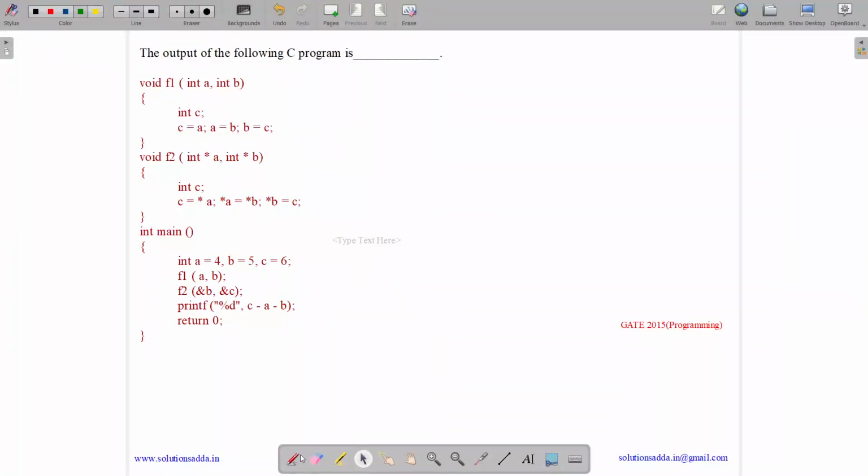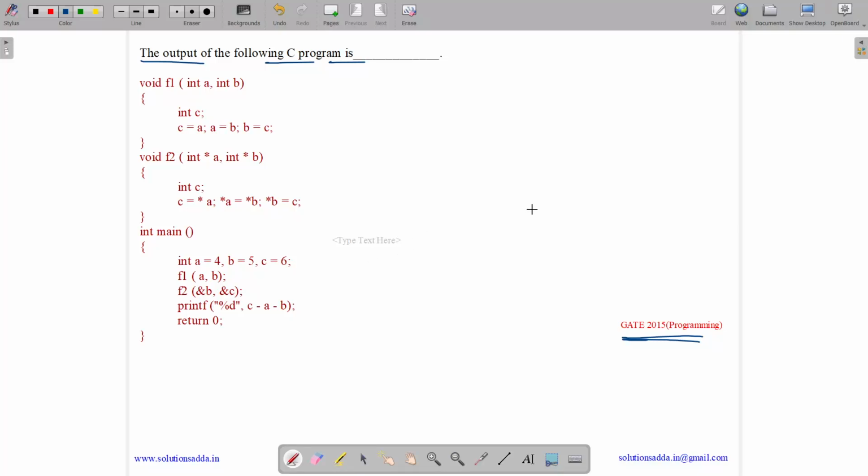This question belongs to programming subject and was asked in GATE CSE 2015. So the question states, the output of the following C program is. So we have a function f1 which takes two parameters a and b, f2 which takes two pointers a and b, and a main. So what happens?